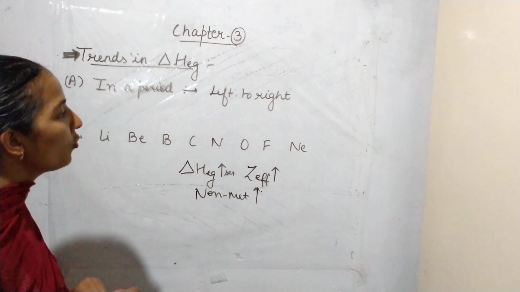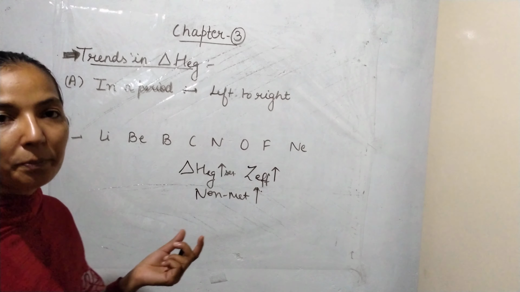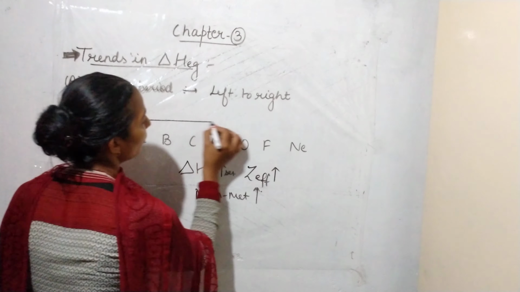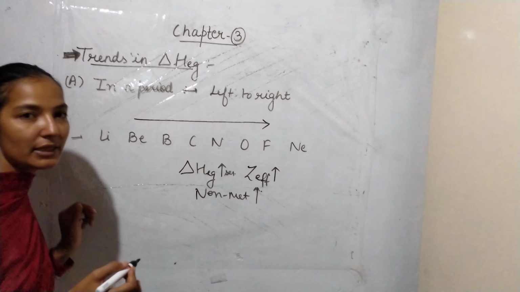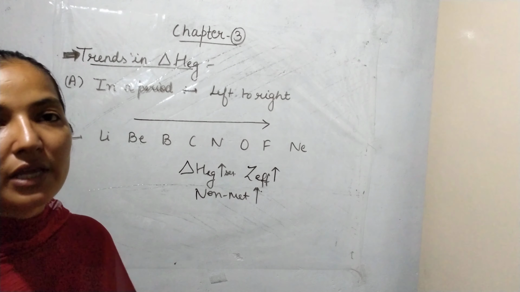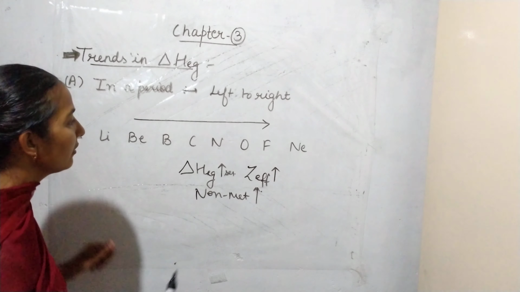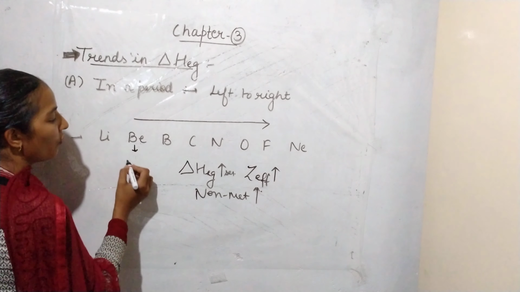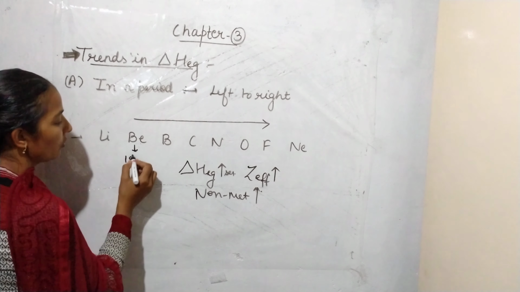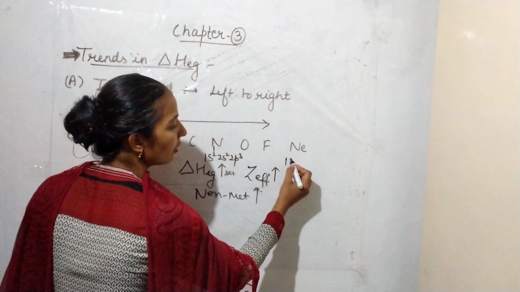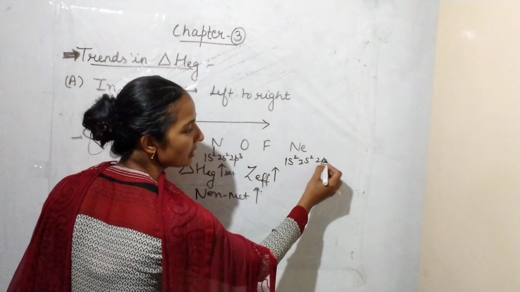Okay, now one more thing. Let's discuss the group numbers, period number second. While moving in period number second, we know that the value of electron gain enthalpy must increase, but there are certain exceptions that we have to remember. Like you can see, beryllium has the configuration 1s2 2s2, nitrogen has 1s2 2s2 2p3, and neon 1s2 2s2 2p6.